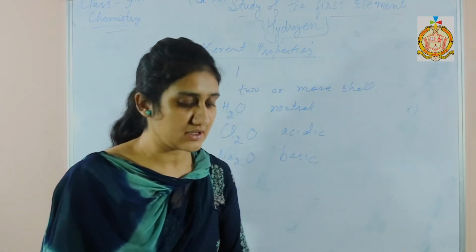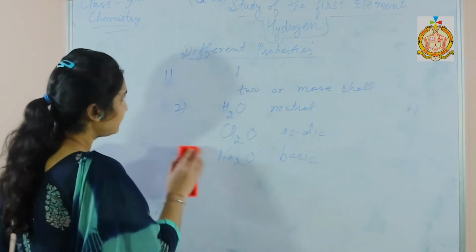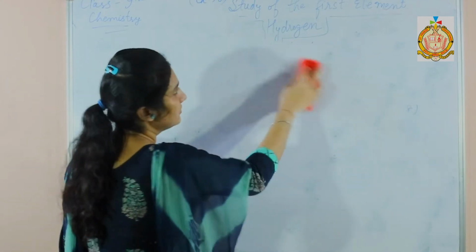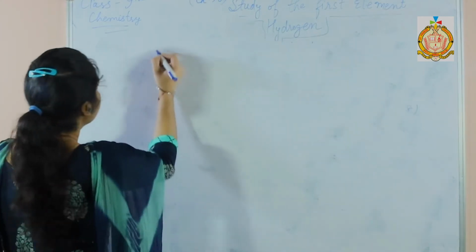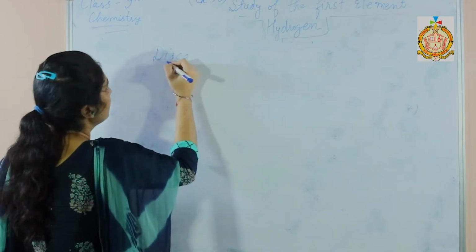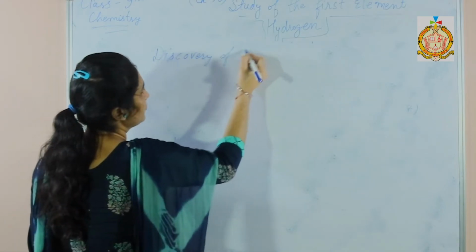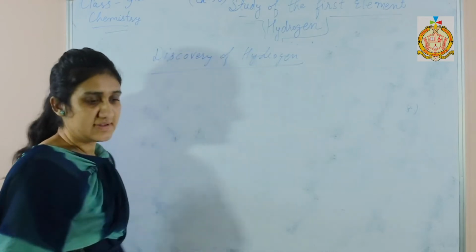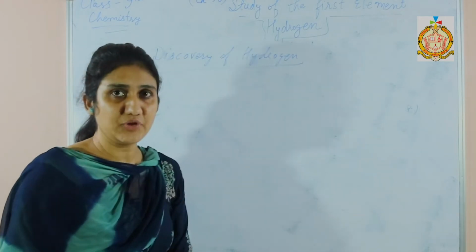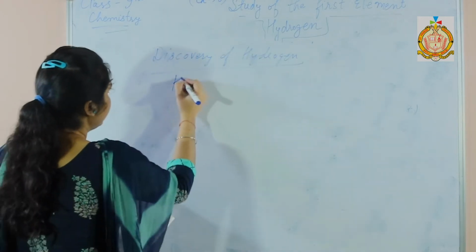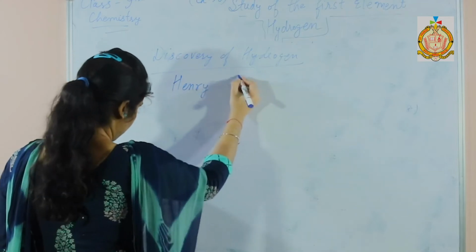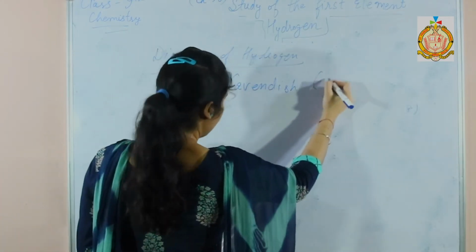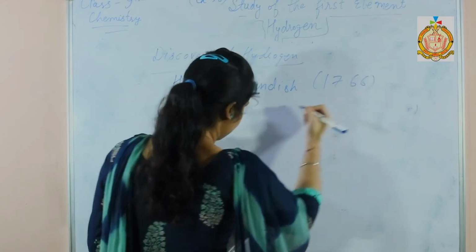Next we shall discuss the discovery of hydrogen. Students, the credit for the discovery of hydrogen goes to Henry Cavendish. He discovered hydrogen in 1766.